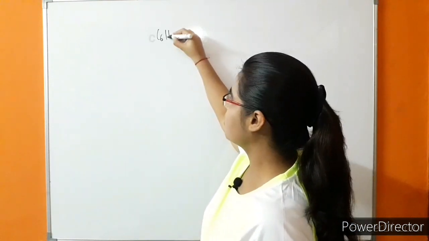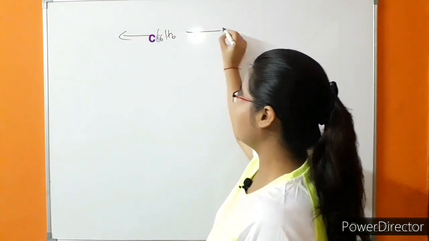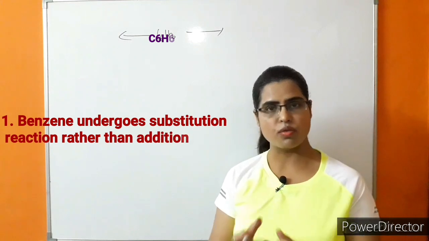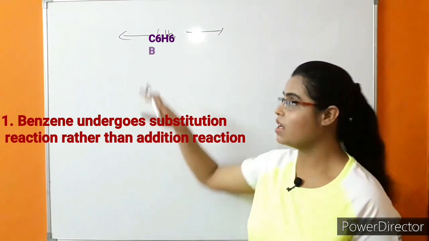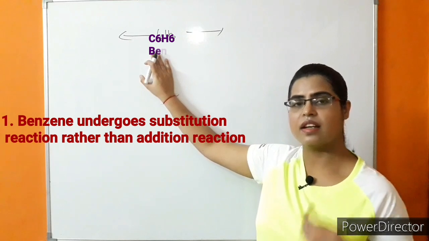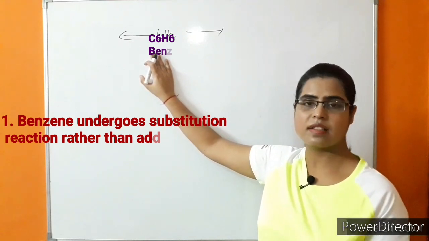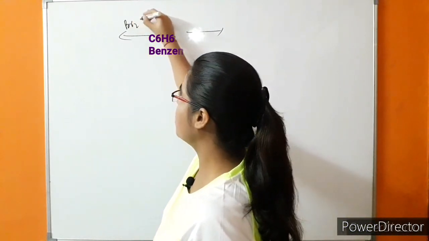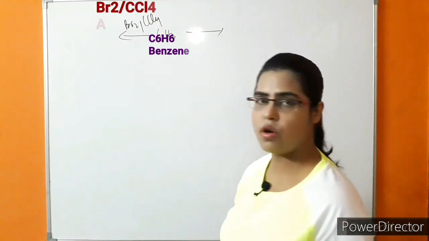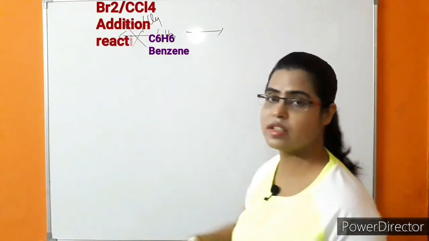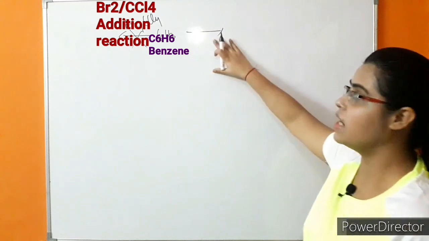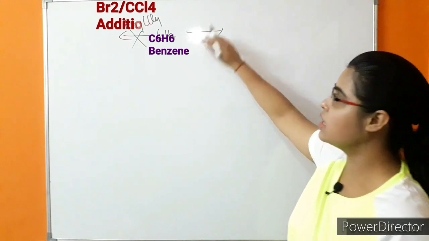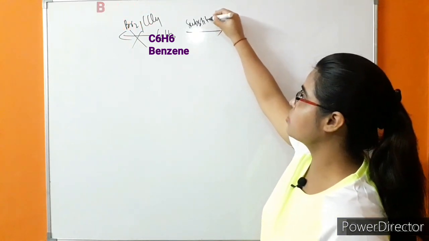Benzene does not give addition reaction. We know that the most common reaction shown by alkenes is addition reaction, whereas in benzene, in spite of high unsaturation, it does not give addition reaction in the presence of Br2 and CCl4 just like normal alkenes. Instead, it gives substitution reaction like alkanes. So in the case of benzene it gives a substitution reaction.